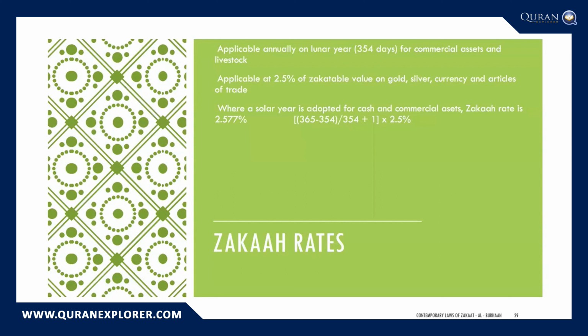So the IOFI standards, which are global standards that are used for Sharia financial institutions, has advised that when you use the solar year for your cash and commercial assets, then the rate is going to be different. It's going to be a rate of 2.577%. And the reason for this is that it accounts for the difference in days between the solar calendar and the lunar calendar. And I've included a small formula here for those that are interested in understanding how we move from 2.5% up to 2.577%. It accounts for that 11-day difference from the lunar year into the solar year.